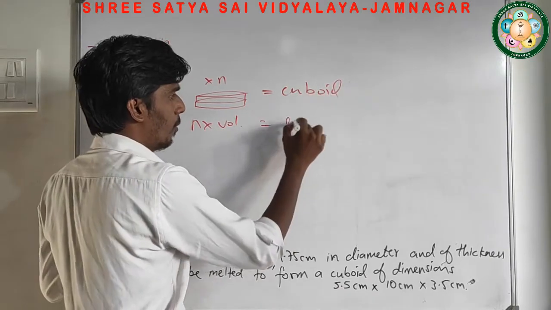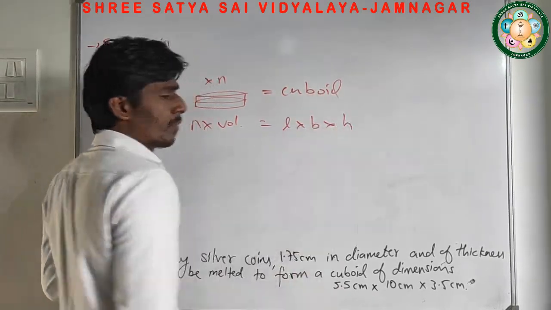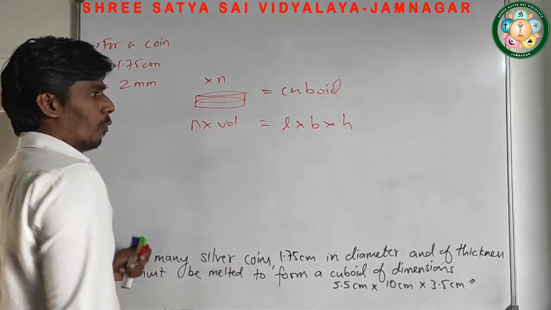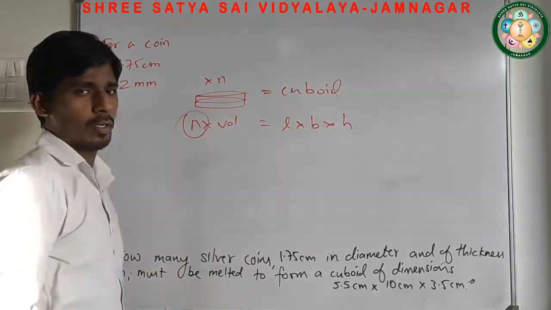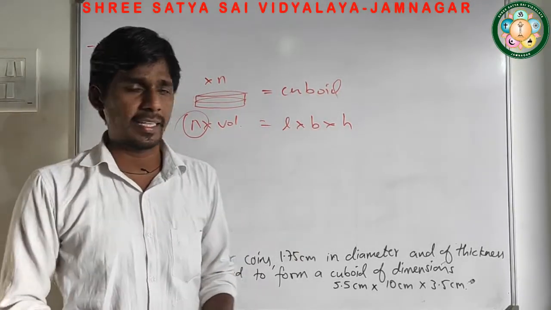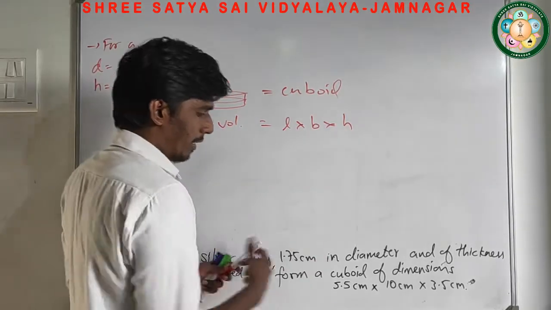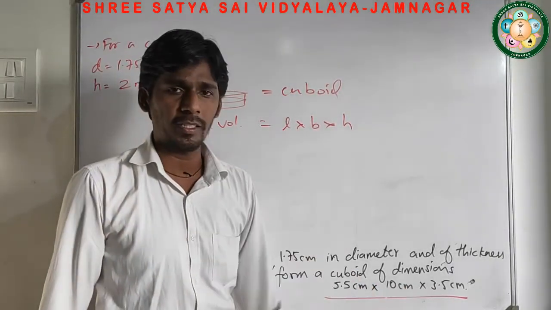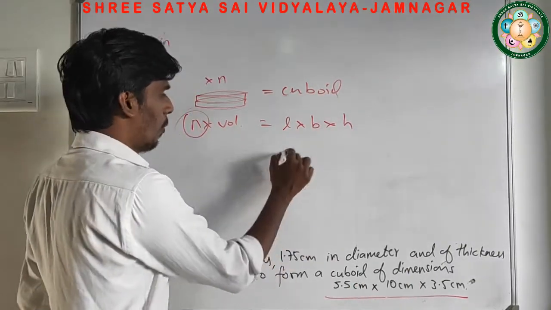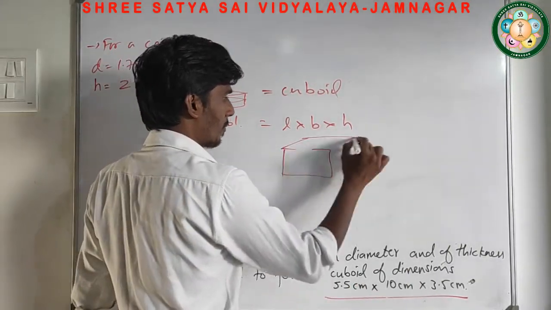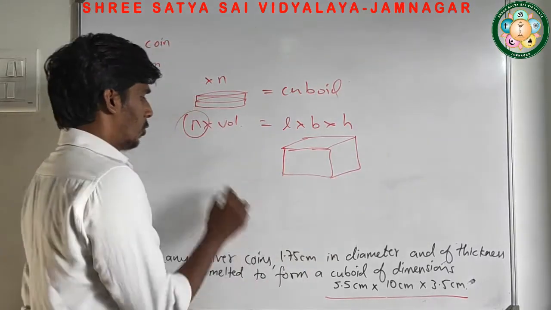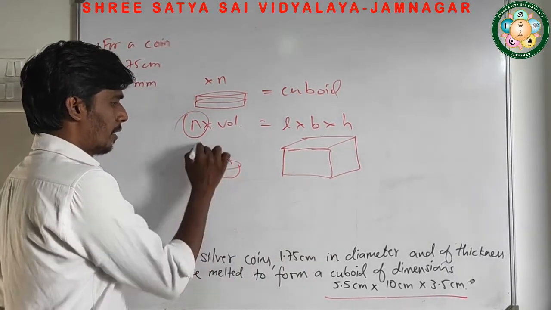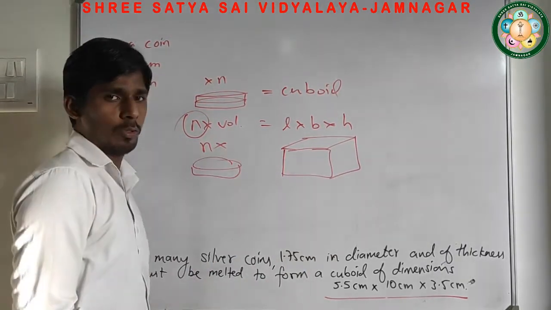Volume of this cuboid, L into B into H. From this thing, what we have to find out? Number of coins. कितने coins को melt करेंगे कि वो इतना बड़ा, जो whatever dimension is given here, 5.5 into 10 into 3.5, ये साइज का जो क्यूबॉइड बनेगा, सो उसके लिए कितने कॉइन्स हमें मेल्ट करने होंगे, that you have to find out.